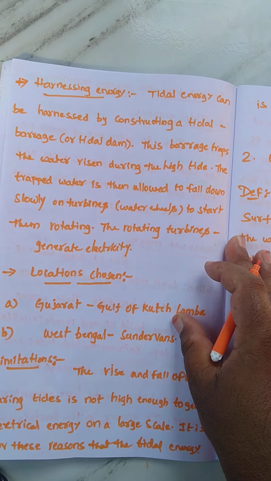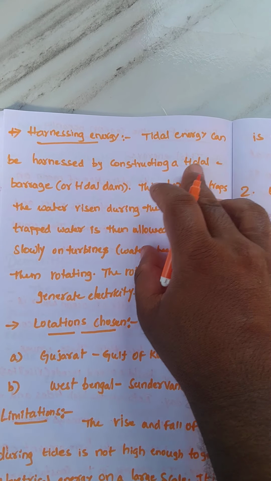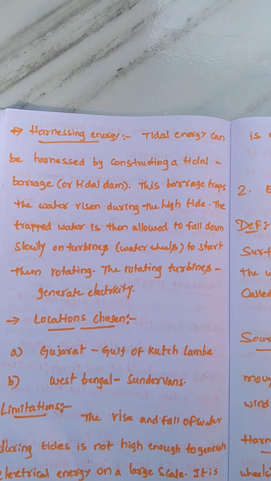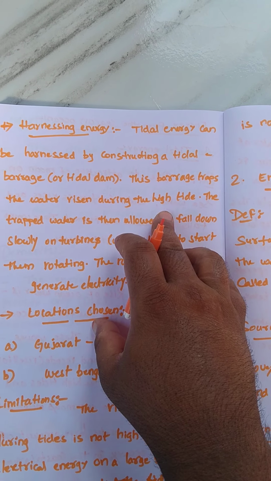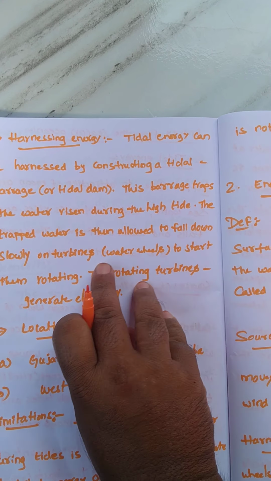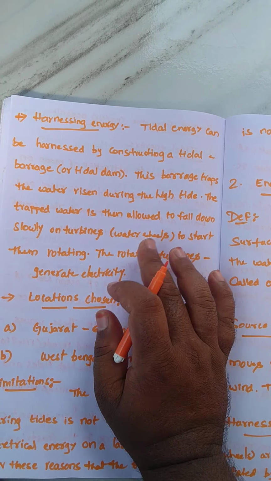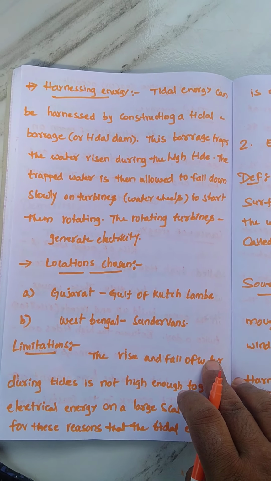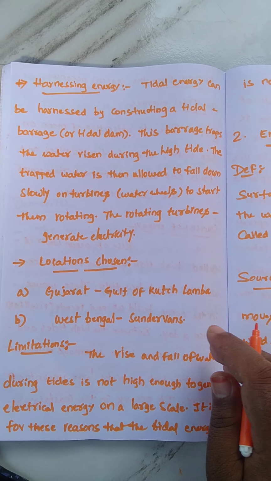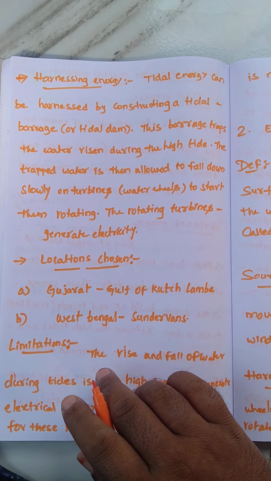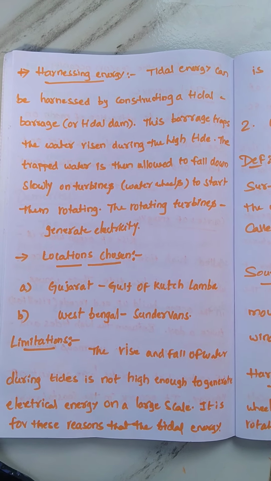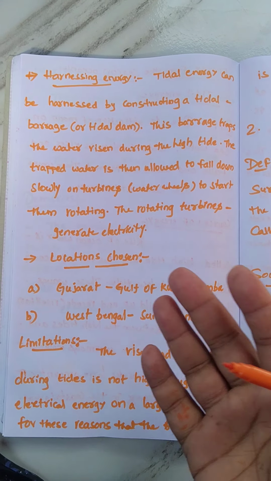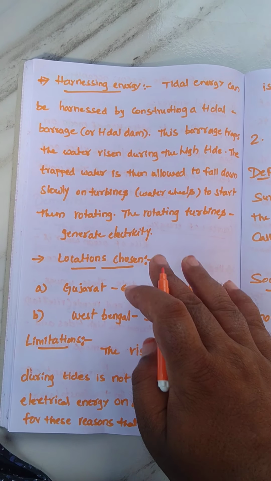Next, harnessing of tidal energy. Tidal energy can be harnessed by constructing a tidal barrage or tidal dam. This barrage traps the water risen during the high tide, and the trapped water is then allowed to fall down slowly on turbines or water wheels to start them rotating. The rotating turbines generate electricity. Next, locations chosen for tidal energy: Gujarat, the Gulf of Kutch and Lambay, and West Bengal, the Sundarbans. Mostly tidal energy is generated in these areas.